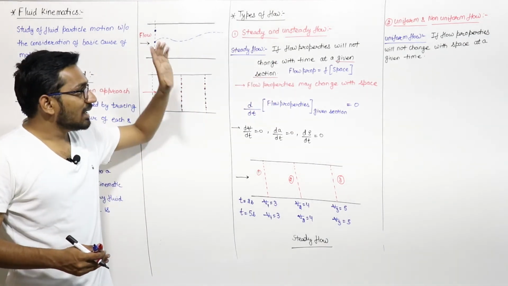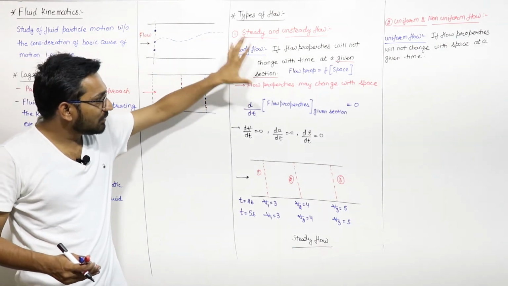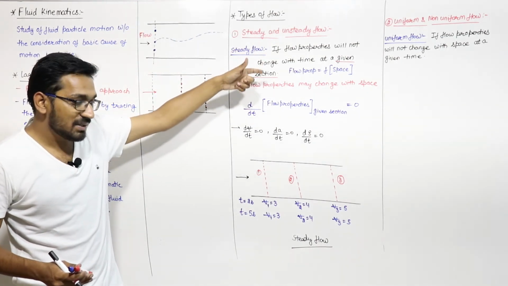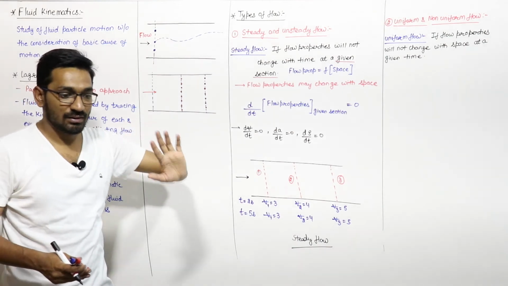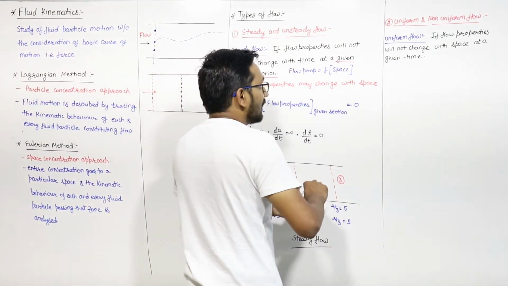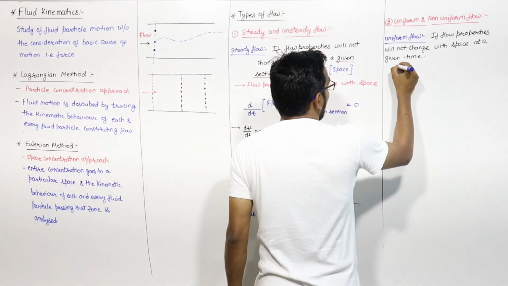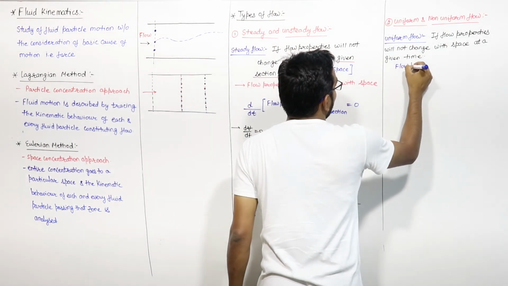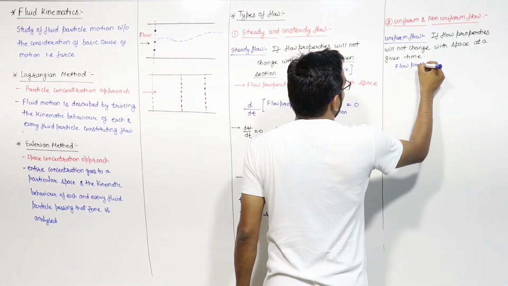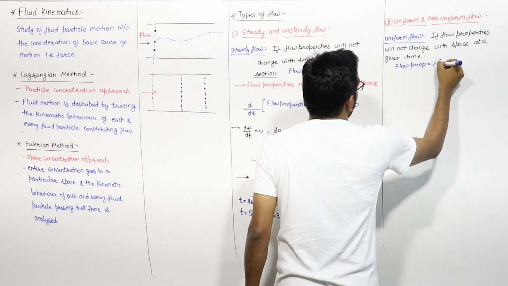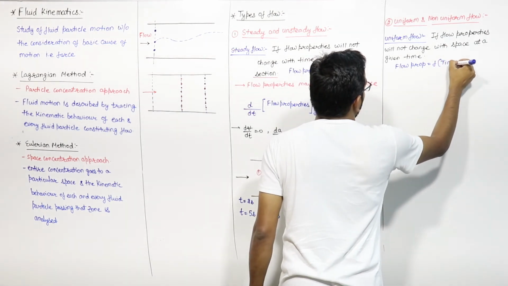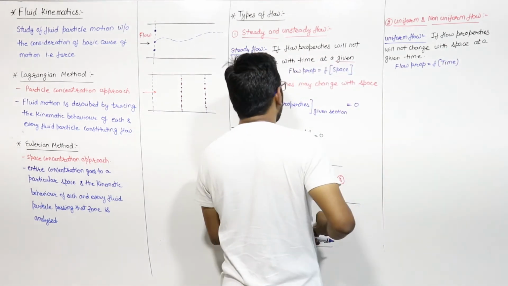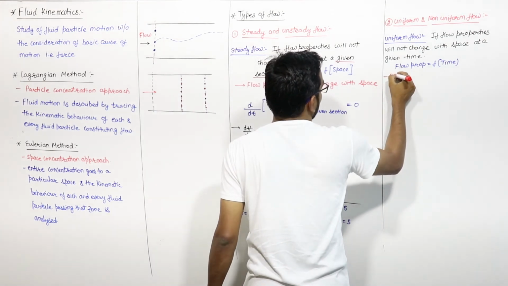If I can say they do not change with time, that means at a given section, right? It means that flow properties are a function of time, meaning with time flow properties may change.